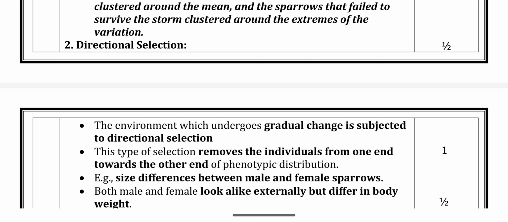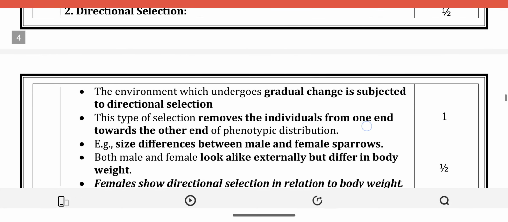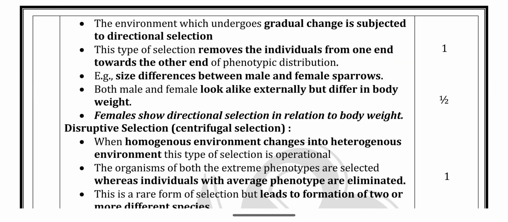And directional selection: gradual changes in the population. Directional selection removes individuals from one end towards the other end. One end is gaining individuals and the other end is losing individuals. It will be directional selection.